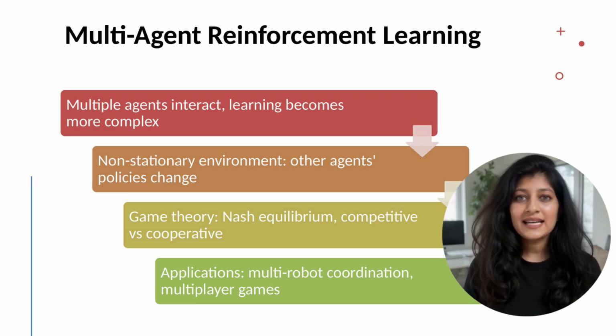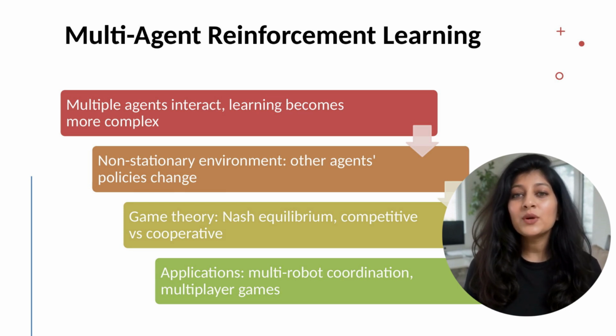Practical approaches: independent learners, where each agent learns its own policy, ignoring other agents. This works surprisingly well, but ignores useful coordination. Centralized training, decentralized execution, where agents share learning but act independently during deployment. Communication, where agents exchange information to coordinate. Shared reward structures aligning incentives.